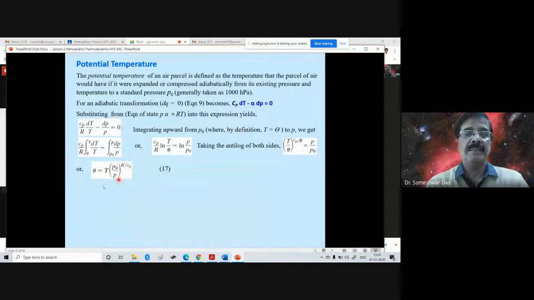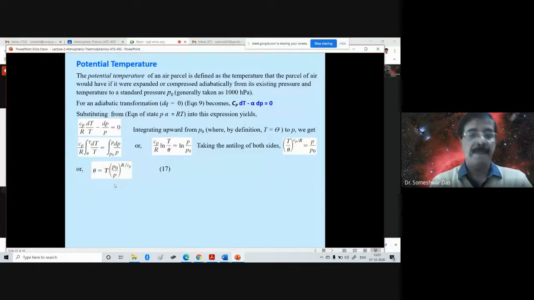Potential temperature is the temperature of an air parcel which is brought down adiabatically to a standard pressure level, 1000 millibar. It would have the temperature like this. So it depends on where the parcel is located.